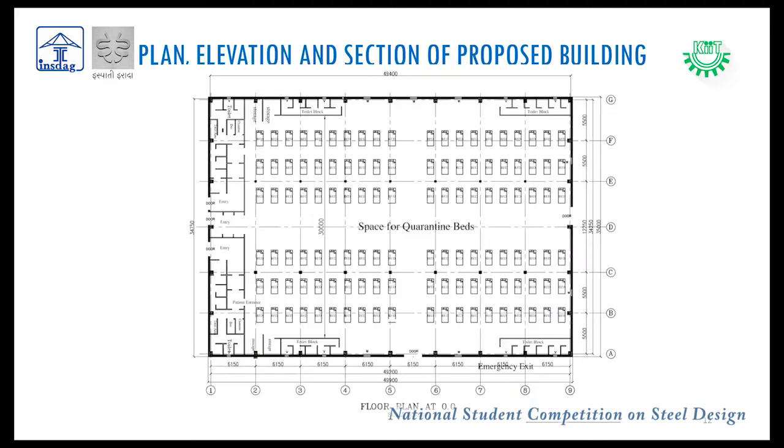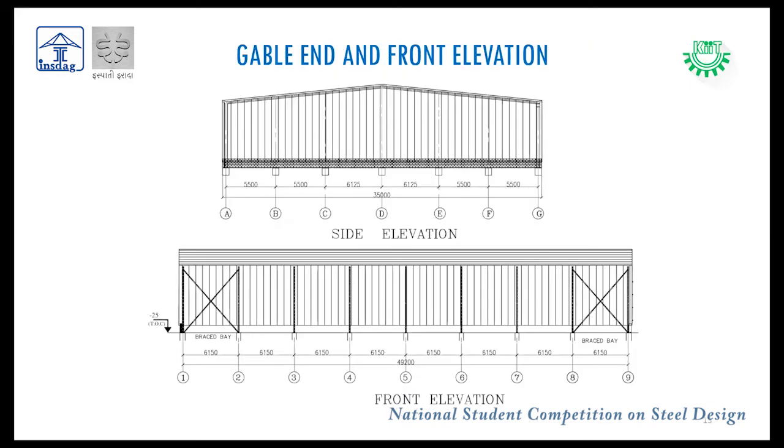This is the floor plan at 0 level. This is how we placed our beds, and proper spacing between the beds was maintained, and around 120 beds are used here. The top picture is of the side elevation of the gable end. The bottom picture is the front elevation, as you can see.